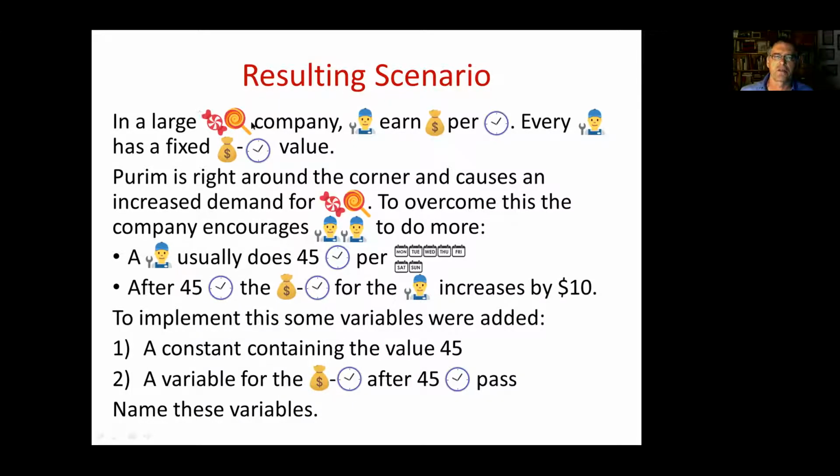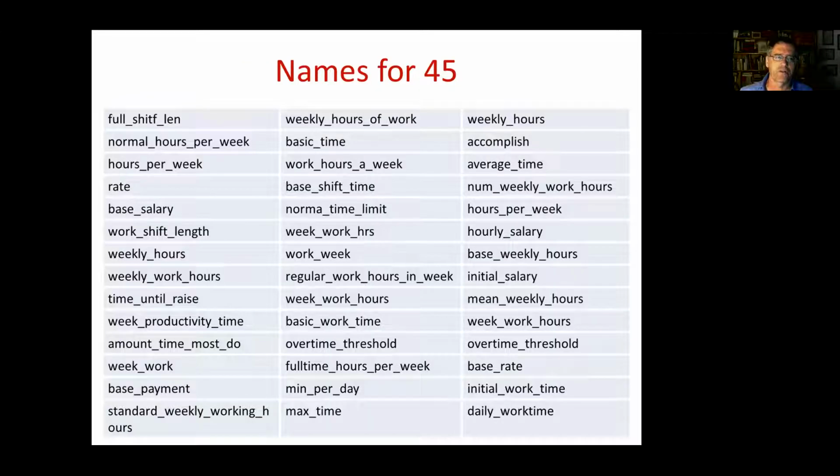This scenario talks about a candy company where workers have certain wages. And due to high demand, the company wants to encourage them to work overtime. And the task for the experimental subjects is to give two names. One name is for the constant containing the value 45, which is the normal working hours per week. And the second name is for the variable of the wages during overtime. So we conducted this experiment and we got lots of different names. These are names for the constant 45, including things like normal hours per week, or hours per week, or weekly work hours, or regular work hours in week, or basic work time, or overtime threshold and so on.